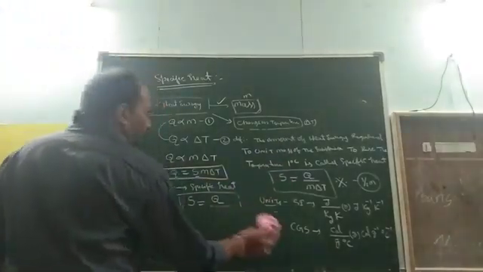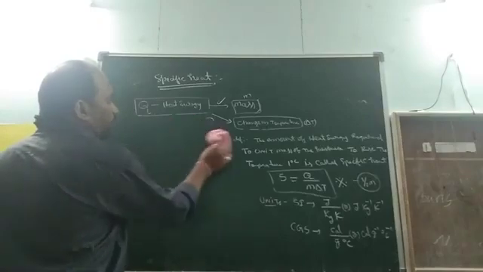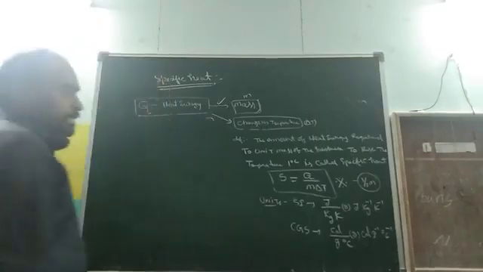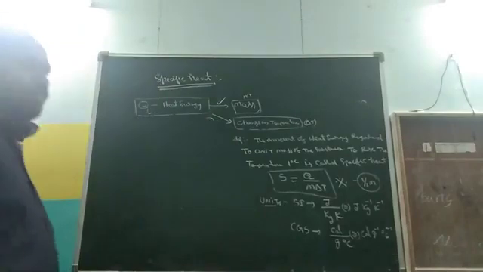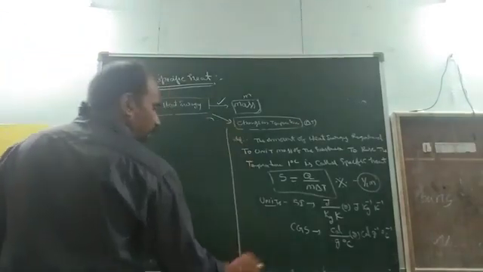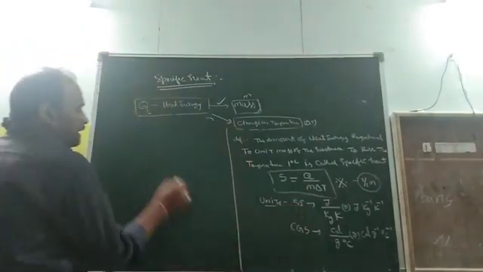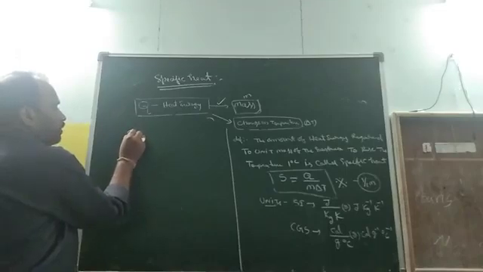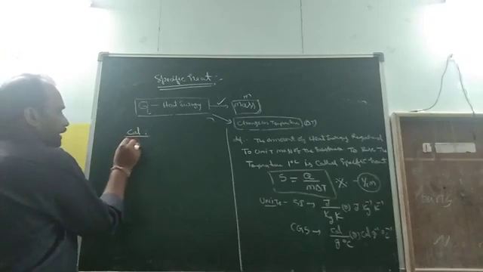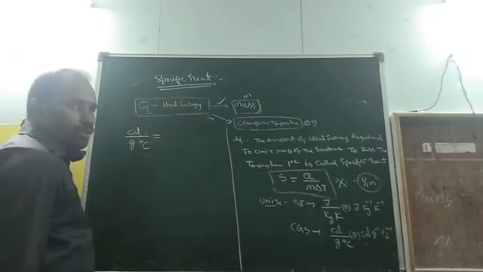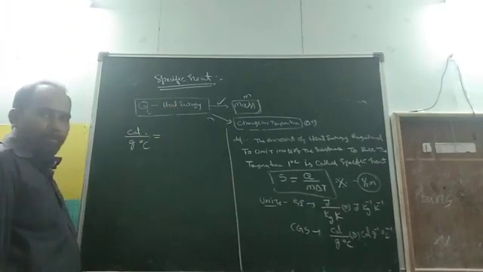After that, how do you convert the units of specific heat from the CGS system to the SI system? In the CGS system the unit is calorie by gram degree Celsius, and it is converted into joules.